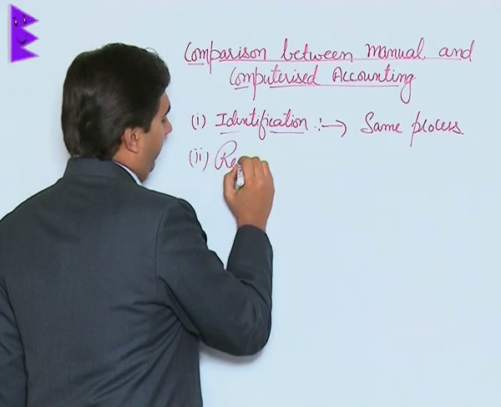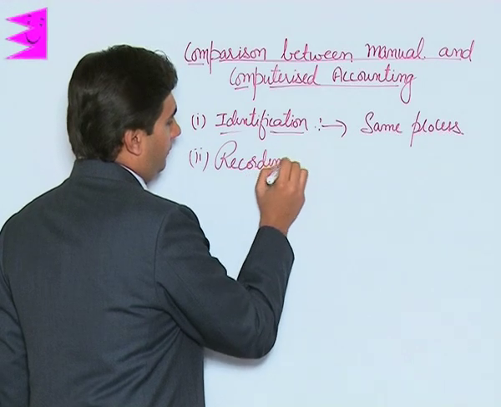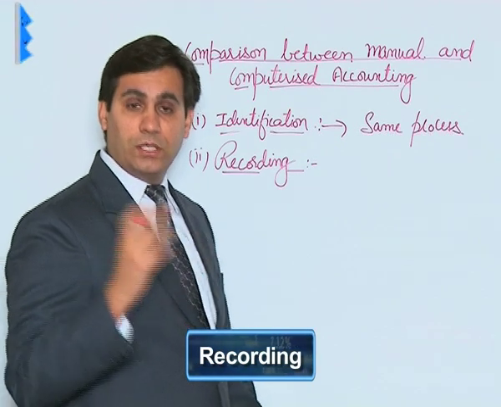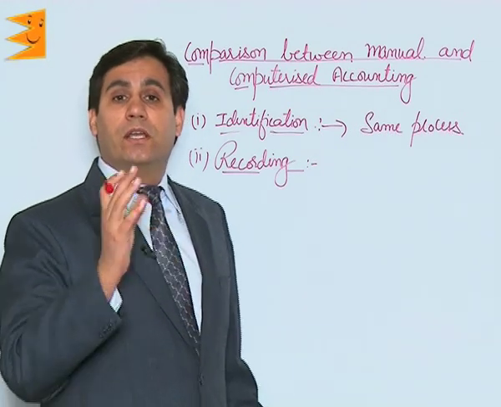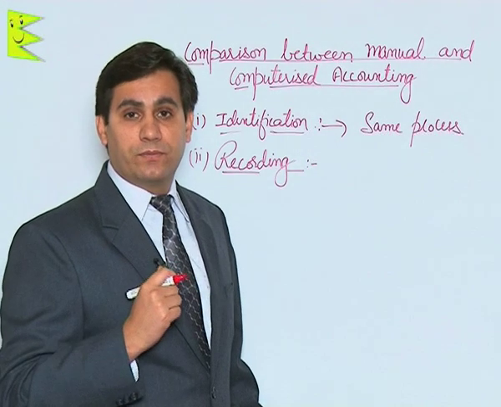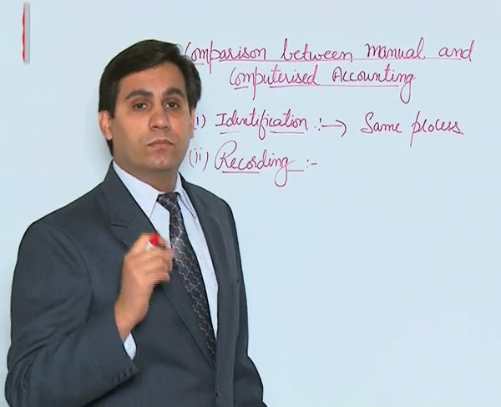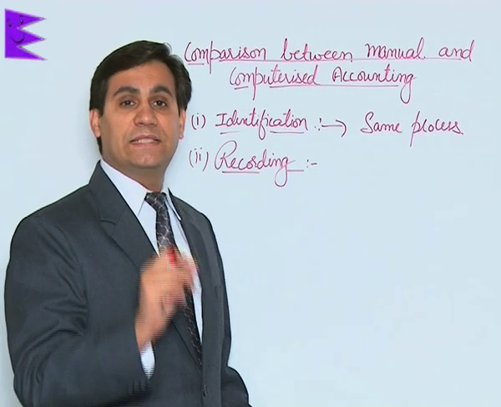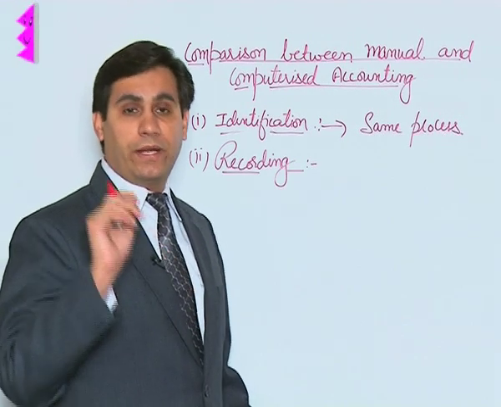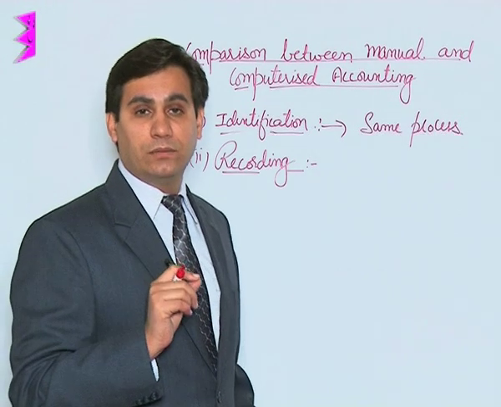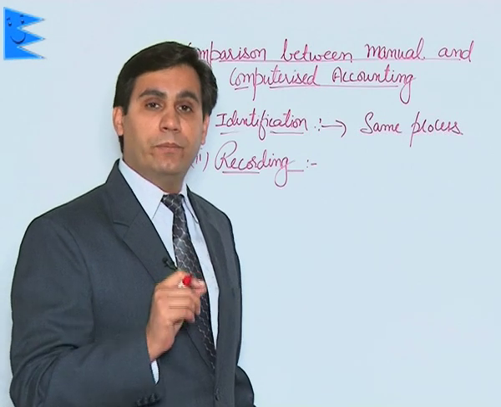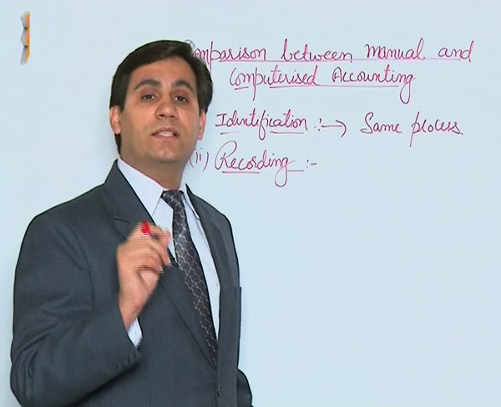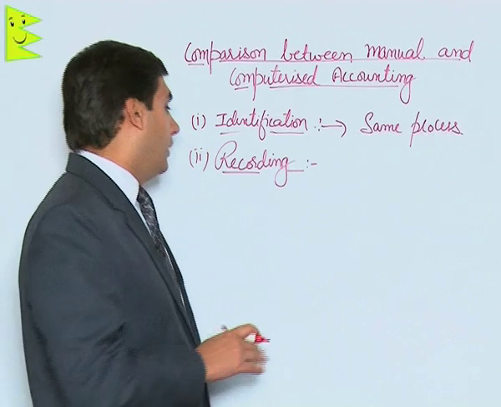Then students, we have recording of transactions. The next step in accounting is recording of transactions. The only difference is that in manual system, recording is done by accountants. In computerized system, the recording process is done by accountants, but the actual feeding is done into the computer. Right? There are no pen and paper works involved here. The vouchers are created in a computerized manner, and the corresponding recording is done by the accountants in the computer systems.